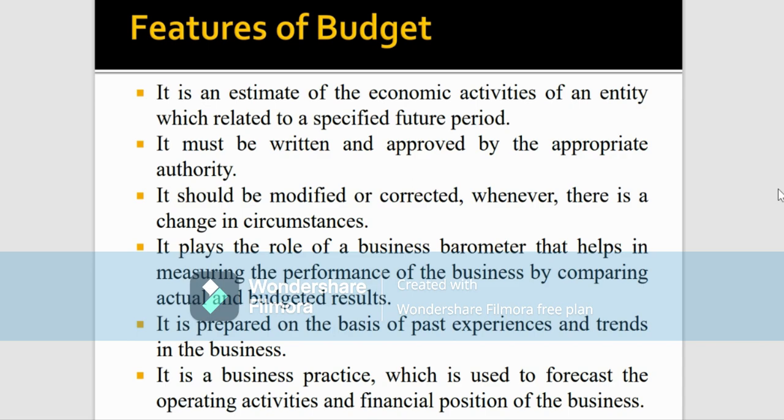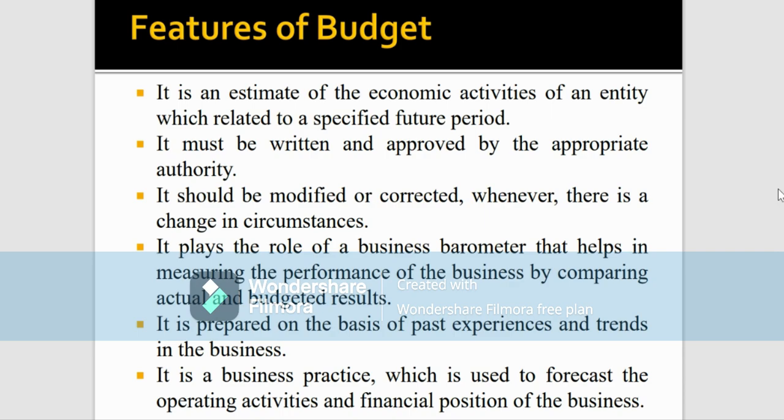Moving on to the next subtopic in budgets, one of the important topics, that is the features of budget. The first important feature is that it is prepared for a specified period of time. So the plan of action is going to be specified in terms of time. The second one, in terms of activities, is that it is prepared in advance. So it's a future plan, which we have also discussed in the definition.